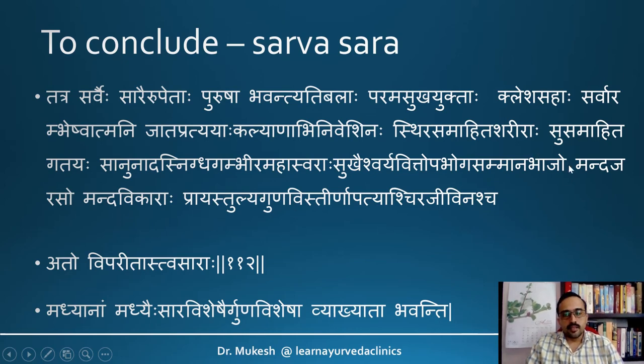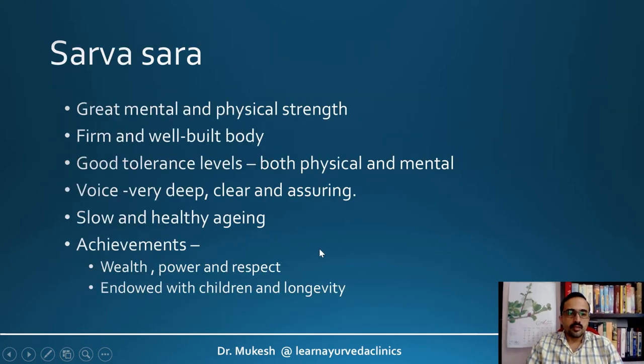So that is regarding the individual who has sarva sara. And the opposite are alpasaraha. And there are individuals who have madhya sara. So we can classify these individuals into pravarasara, madhyamasara, and avarasara.